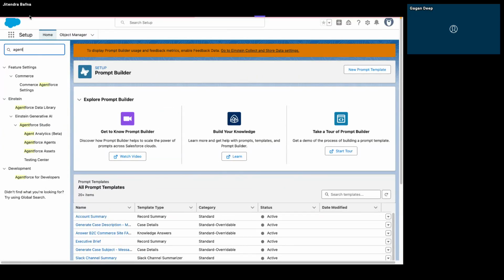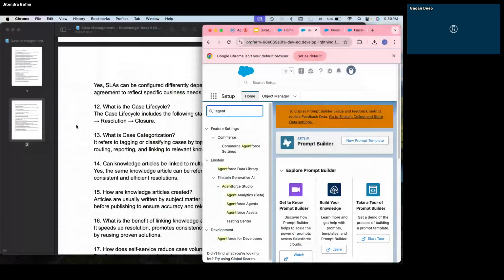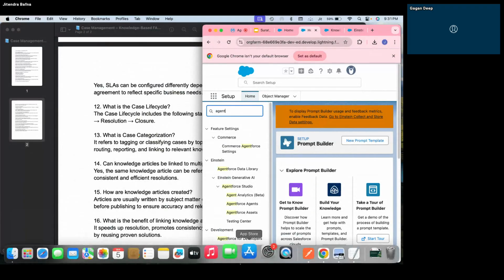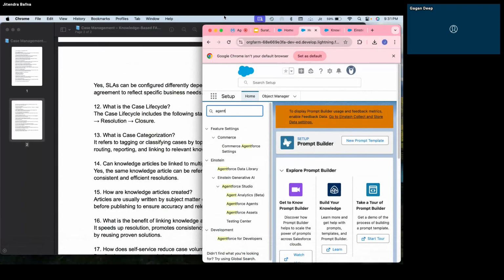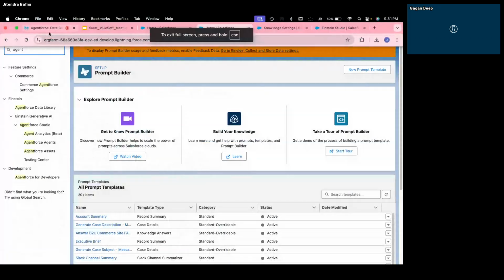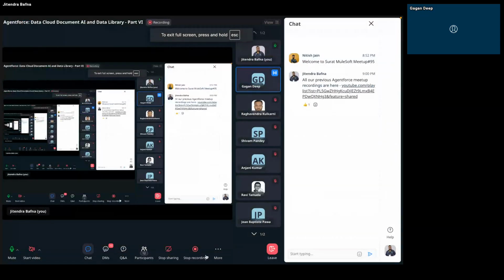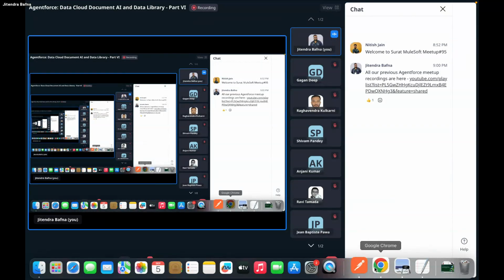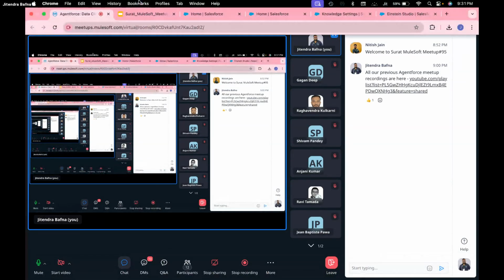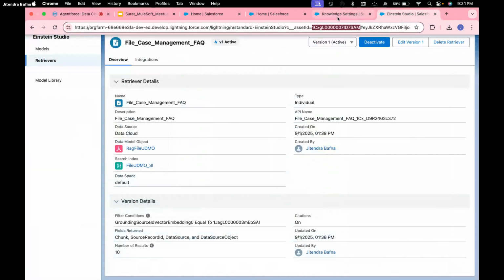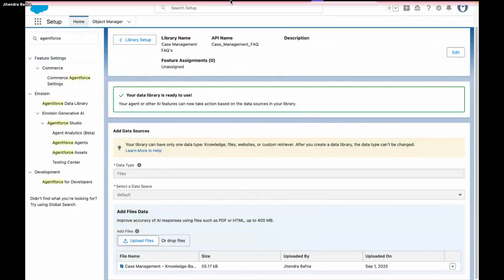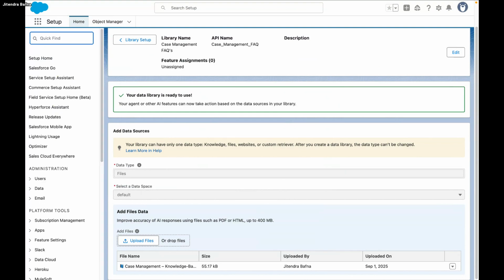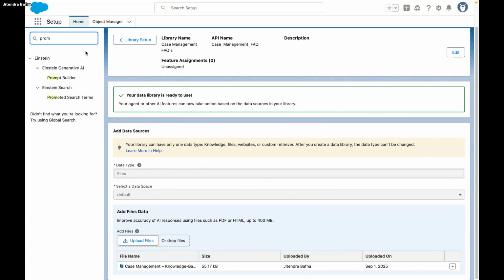Jitendra, sorry to interrupt. One question. So Gagan this side. What if you give some typo in this, like in categorization? It will work, let's try. It's a good question. I will make a mistake, and let's see whether it works or not. Okay. So let's try it. So I have a prompt builder.